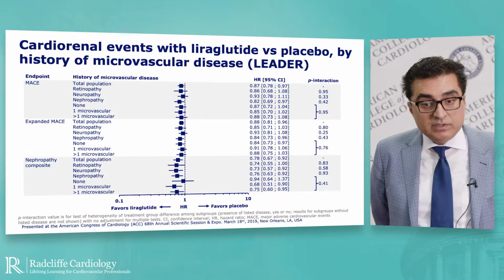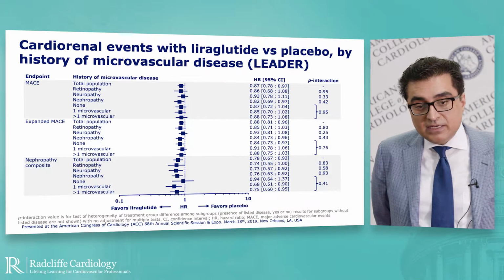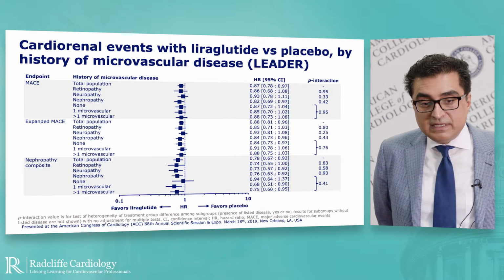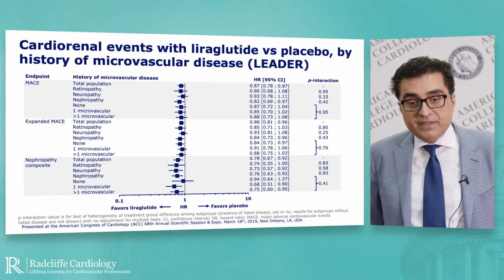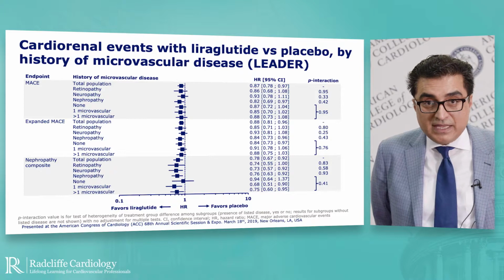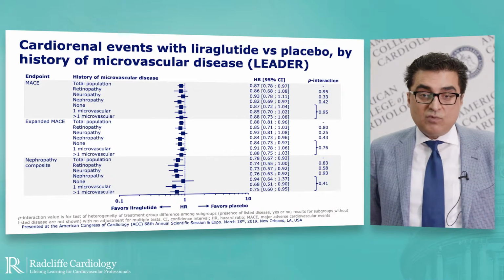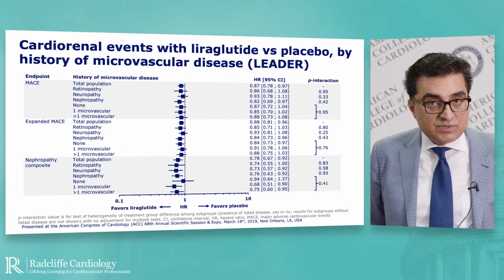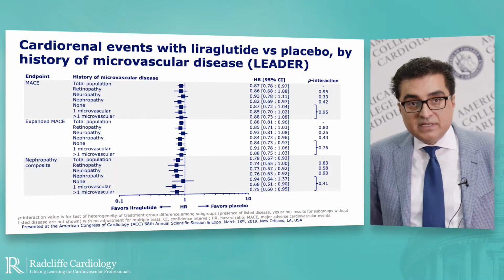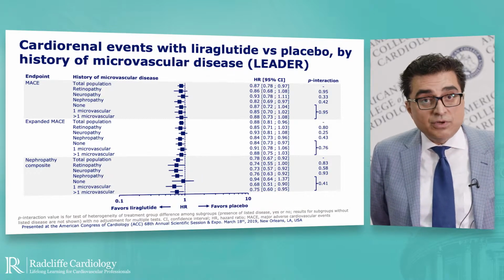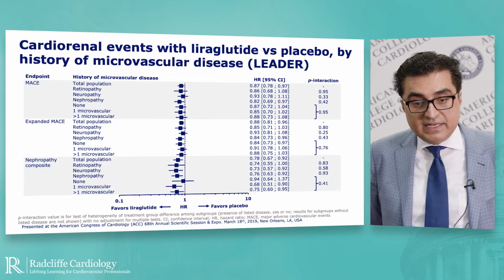And across the various subgroups, people with retinopathy, neuropathy, nephropathy, or those who had no microvascular complication, one or more than one, no matter how you evaluate the entire cohort, there was a consistent benefit of liraglutide to reduce major adverse cardiovascular events with no statistical heterogeneity.